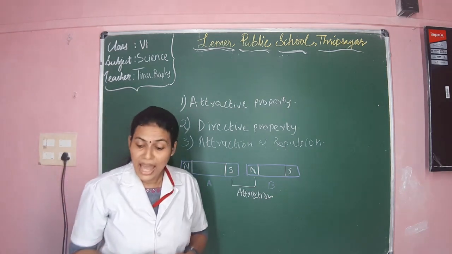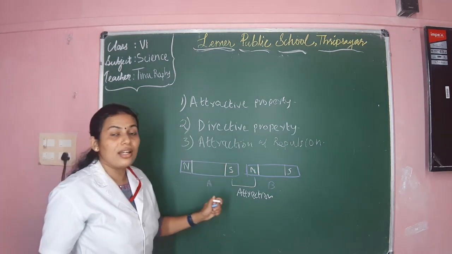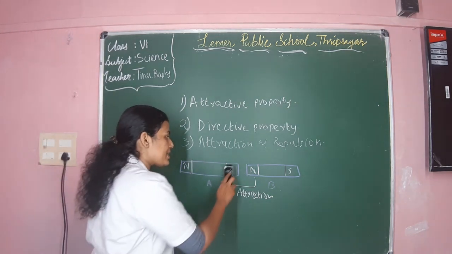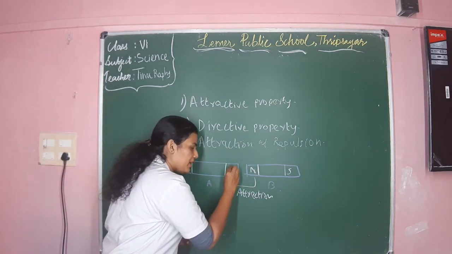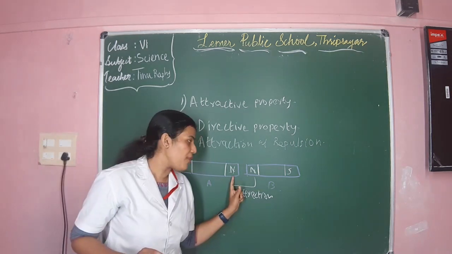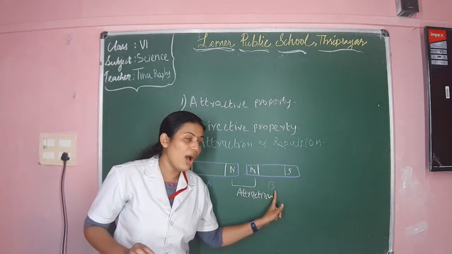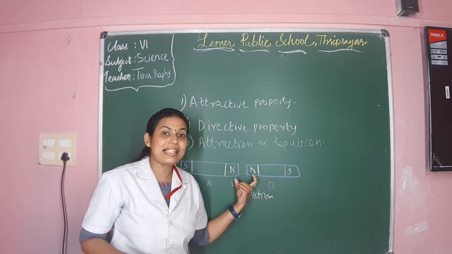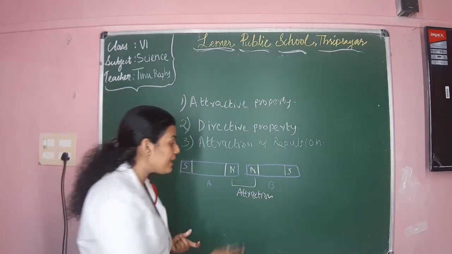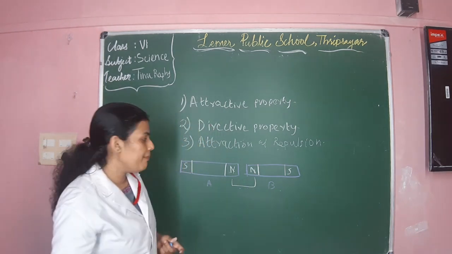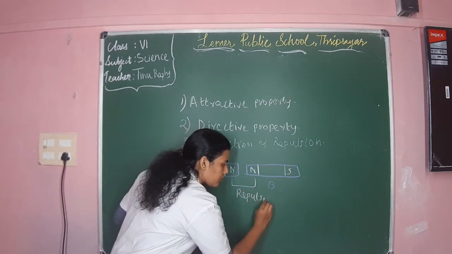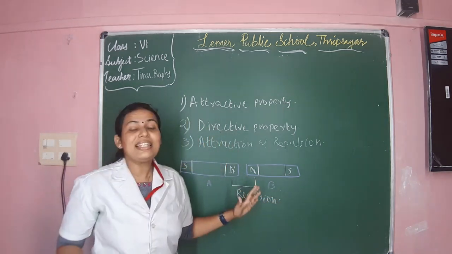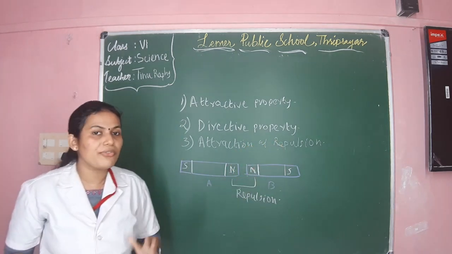Now, what will happen if it is just reversed? If the north pole of the A magnet and the north pole of the B magnet are kept together, what will happen? It will lead to repulsion. That is what the attraction and repulsion of the magnet is.